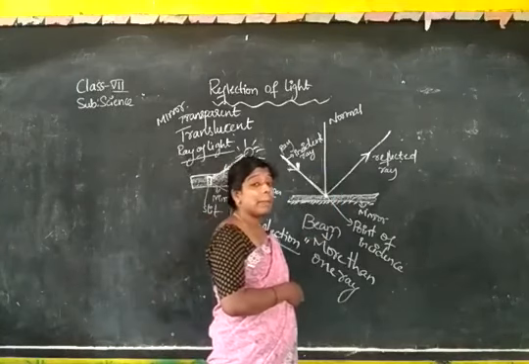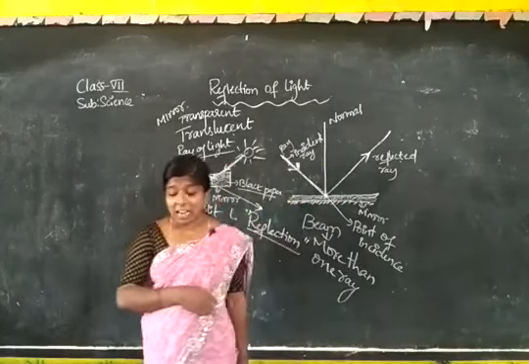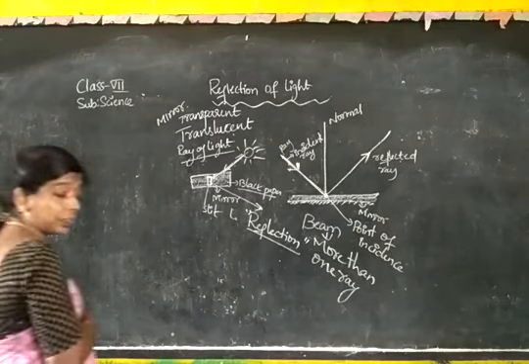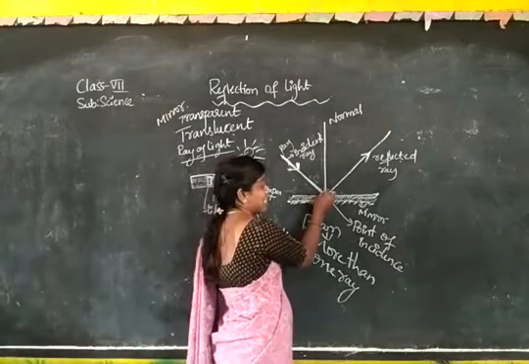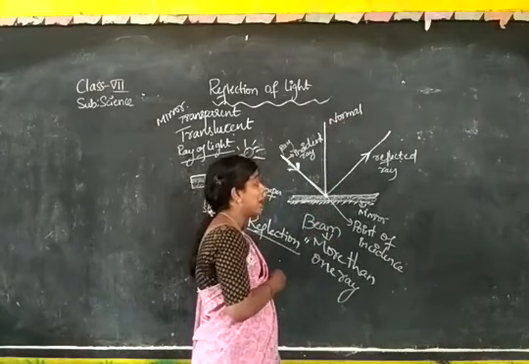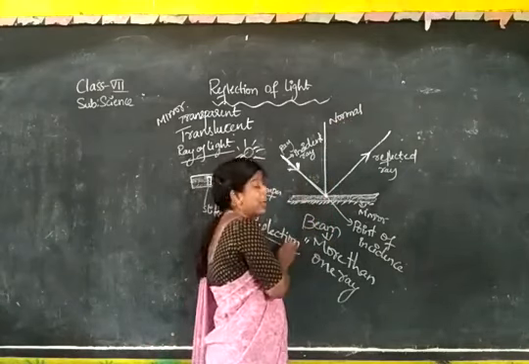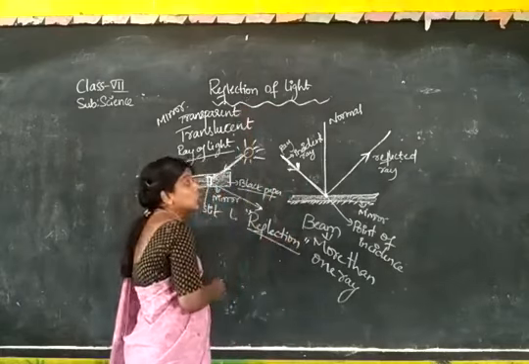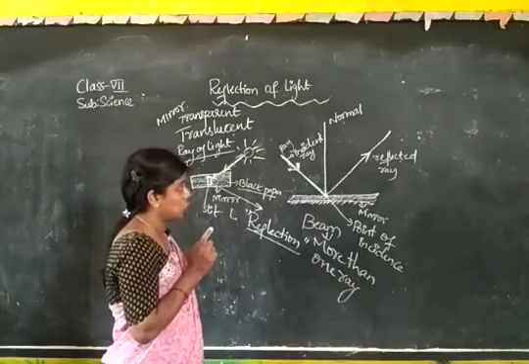The ray which is coming back into the same medium is called a reflected ray. The falling ray, which is falling on the mirror, is called the incident ray. The ray which is coming back into the same medium is called a reflected ray. And what is this line? Normal line. What is this phenomenon? Reflection.